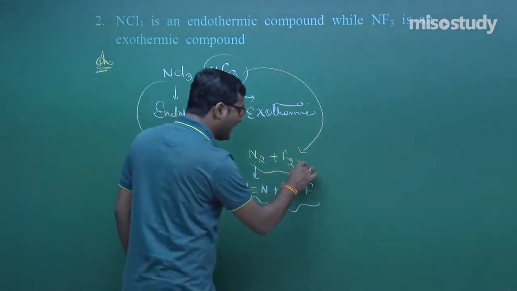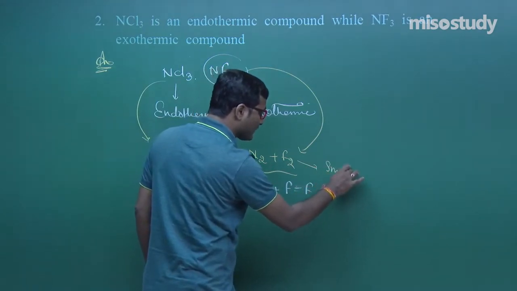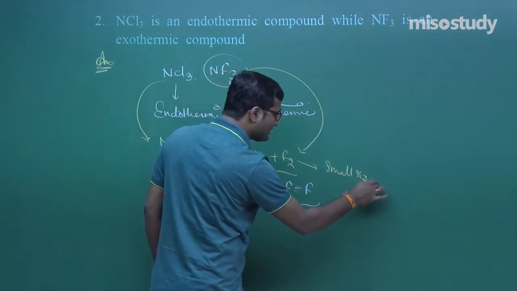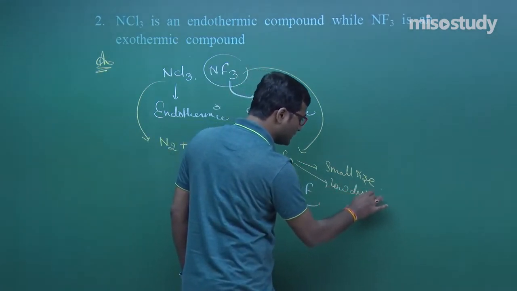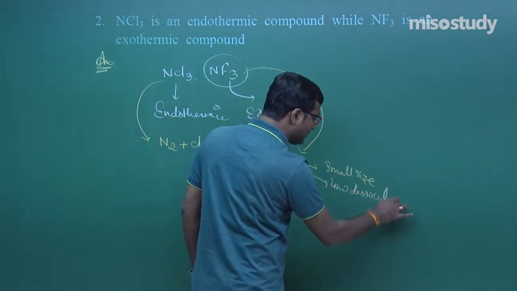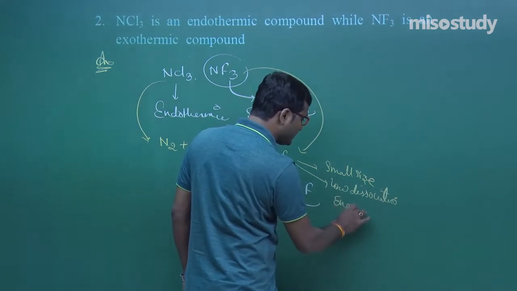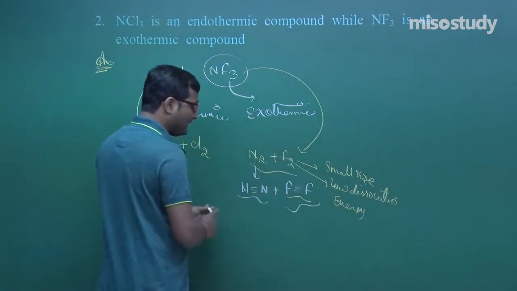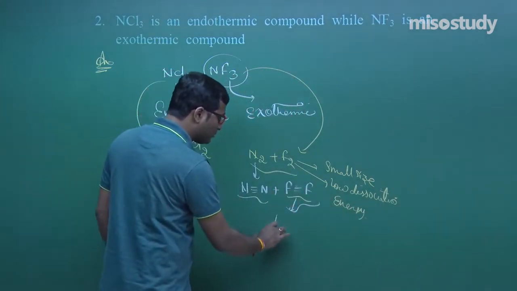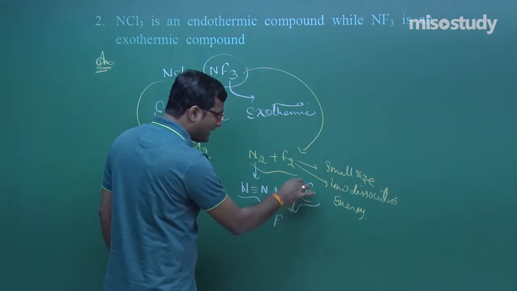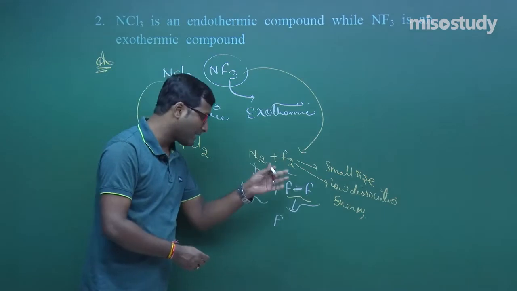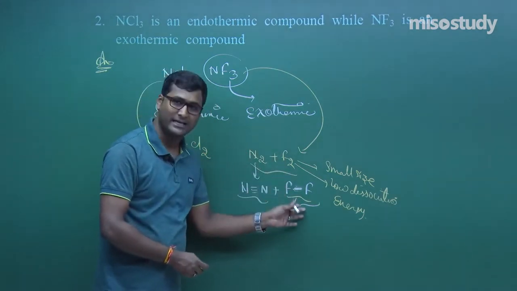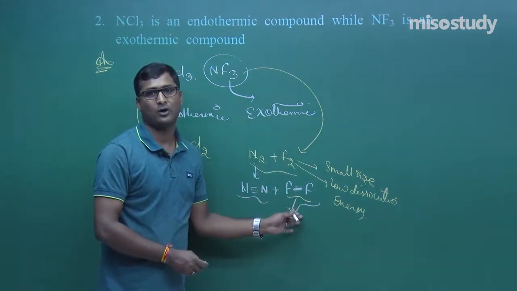Because fluorine has a small size and it has low dissociation energy. Remember this. If it has low dissociation energy, then it can easily be converted to fluorine atoms, that is, the bond can easily be broken.